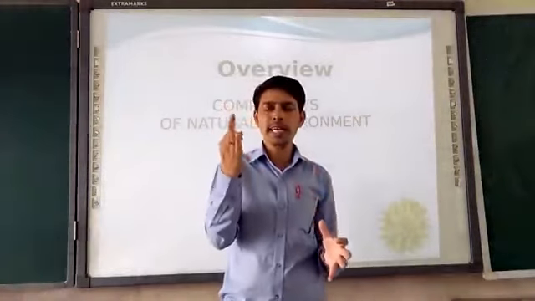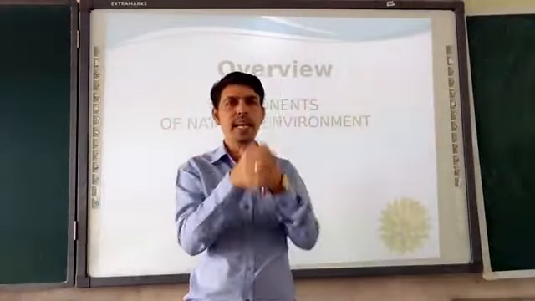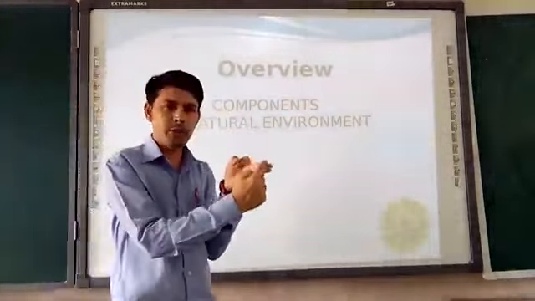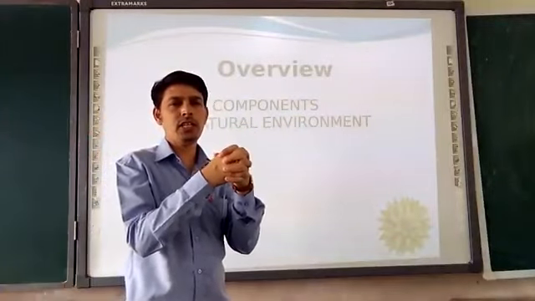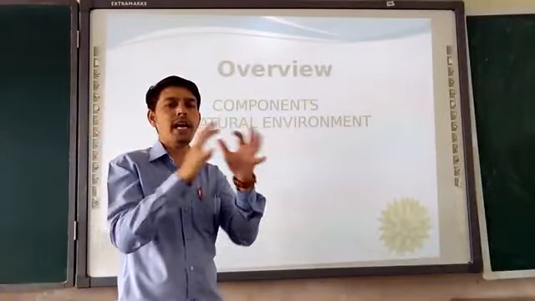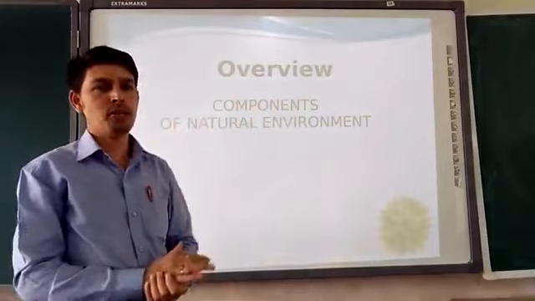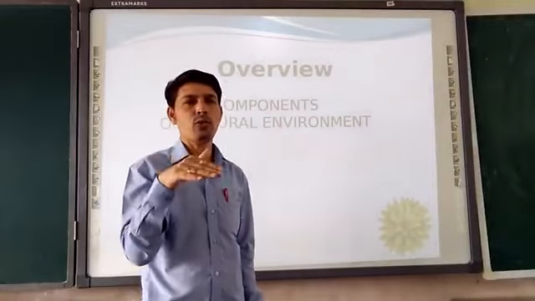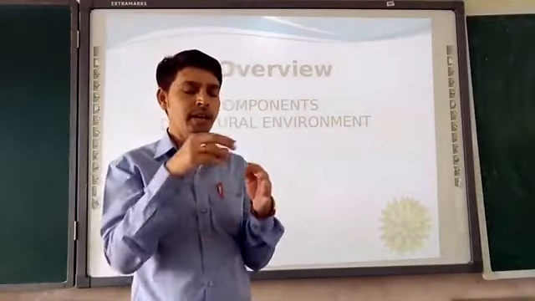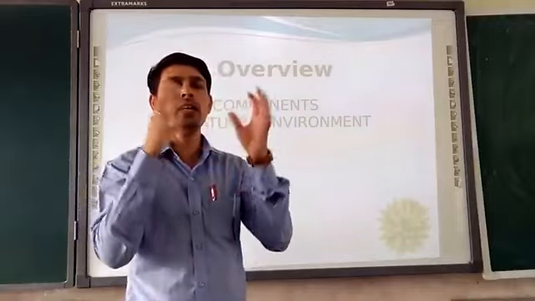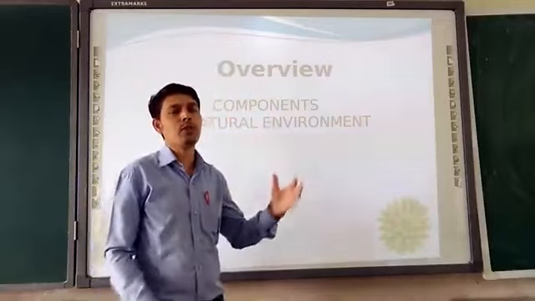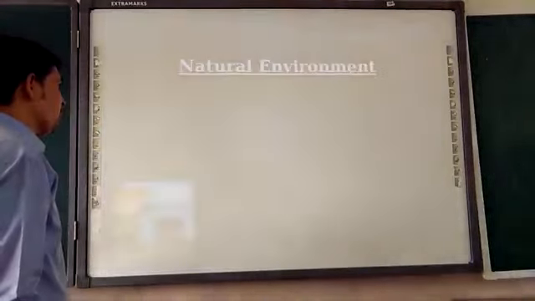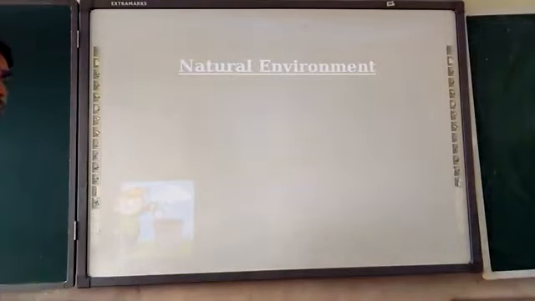So these three components interact with each other: land sphere, water sphere and air sphere. When the three interact with each other and life is possible over there, that particular sphere is called biosphere. Moving on to what is biosphere. Biosphere is a narrow zone where the land, water, air and all the living organisms interact with each other, which supports life. Next in this overview, we have seen: what is natural environment?